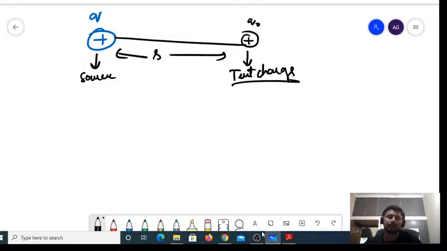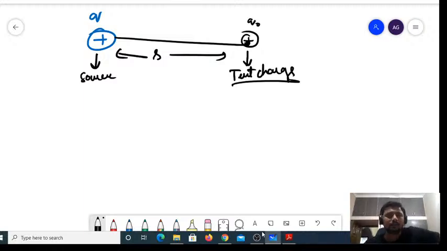Now, the force experienced by this test charge at this particular point is defined as electric field. Let me make it still more simple. Let me clearly make you understand what you mean by electric field.